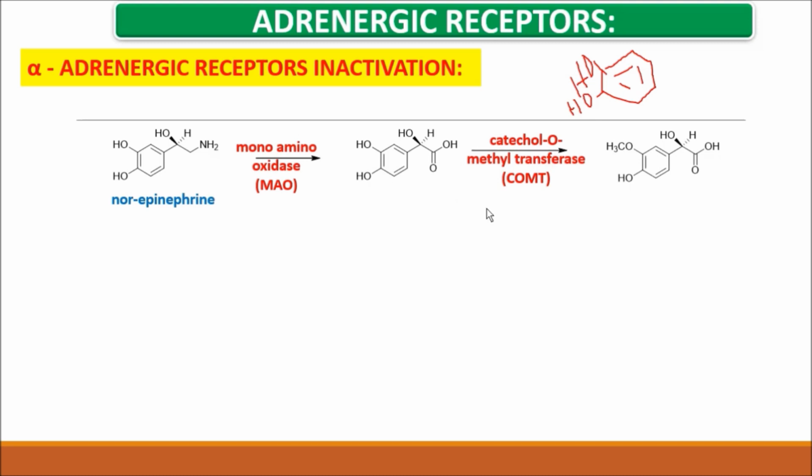This is called vanillyl mandelic acid. Now the norepinephrine structure has been changed to vanillyl mandelic acid.